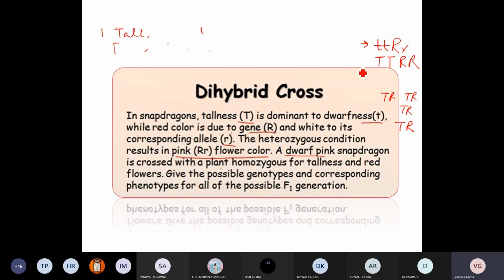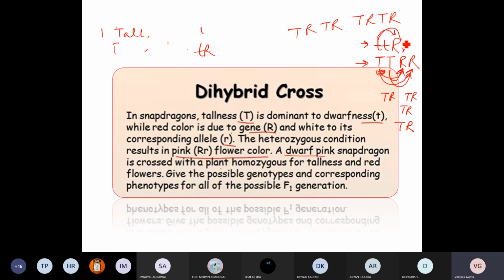So if you consider, what should be the gametes here? Here again 4 gametes will be there. So this capital T with this capital R, and this capital T again with this R. So both are capital T, capital R. Again, if you consider the second T with this R and this R, again you are going to get TR, TR. These are the possible gametes. Now you should consider the gametes of this plant. Small t, capital R.